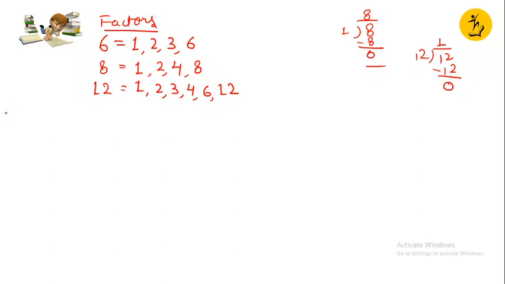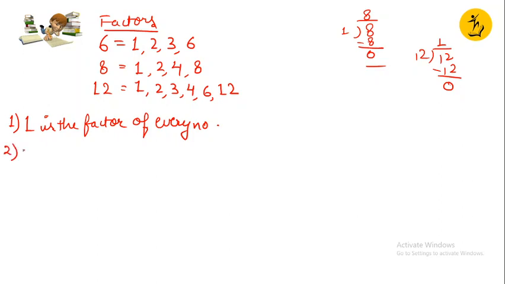So if I want to write important points about factors, I can say 1 is the factor of every number, right?